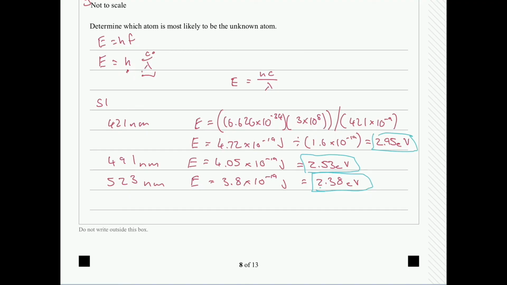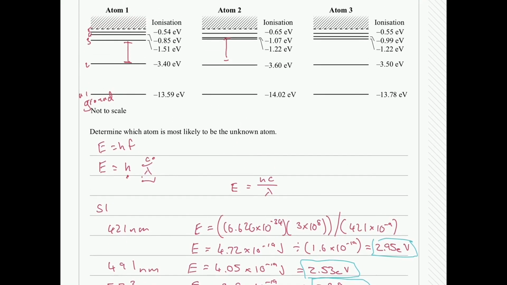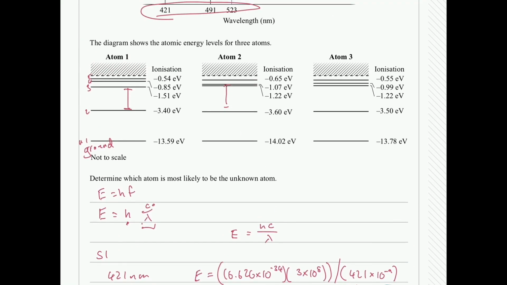I'm going to save time and go through example atom 2 because atom 2 is the answer here. So what we look for is we have our energy levels N1, 2, 3, 4, and 5. So I'm going to look anywhere from 1 to 2, that is 3.6 to 14. So that's going to be about an 11 EV. And anything from 1 onwards is going to be greater than 11 electron volts.